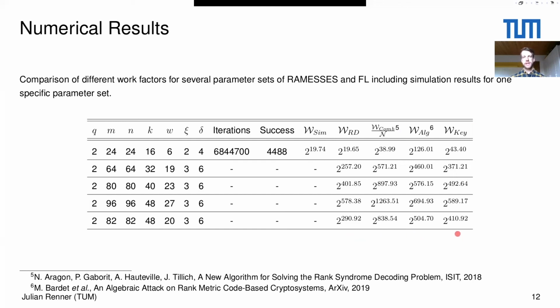This is different for the key equation-based decoder. Here we also make use of the structure of the code, but we can see that for a lot of parameter sets, our new algorithm is much better. However, what was surprising for us is that there are also parameter sets like this one here, where you can see that the work factors are actually pretty close.